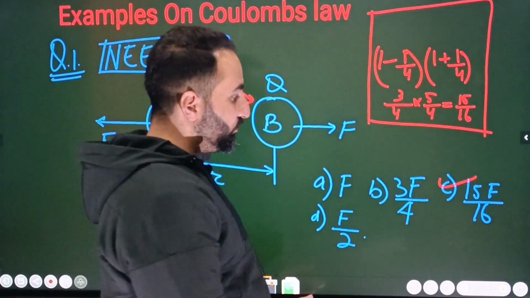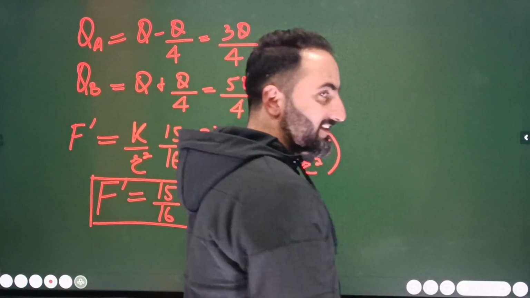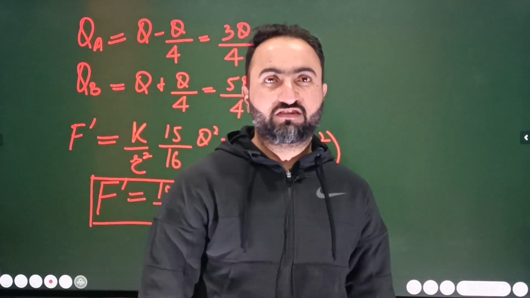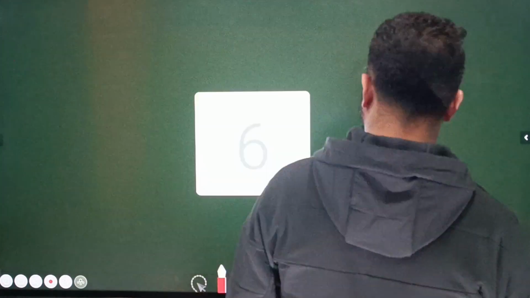ठीक है ना बेटा? अब जो ये पूरा जो ये था ना जो ये पूरा ड्रामा था बेटा, ये इसलिए था so that you will understand how it comes out with 15 by 16, isn't it? ठीक है ना बेटा? We'll be doing another example here. यहाँ ध्यान दीजिए बेटा. We'll be doing of the same pattern.